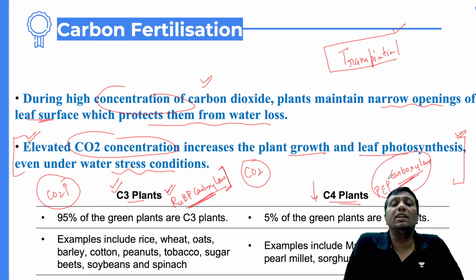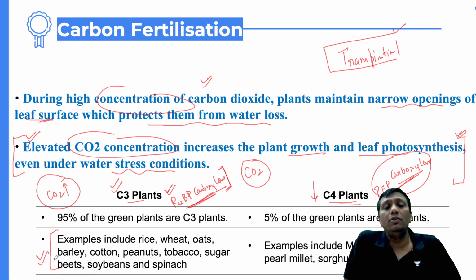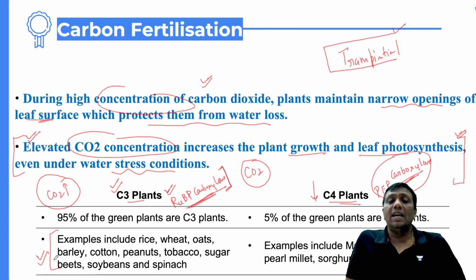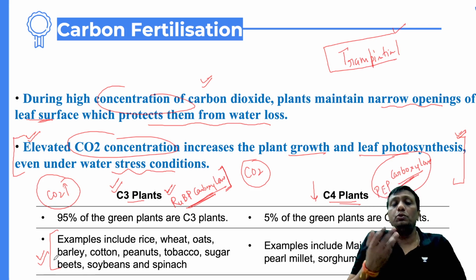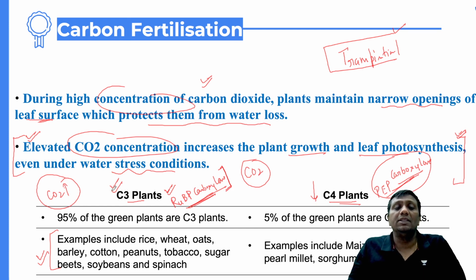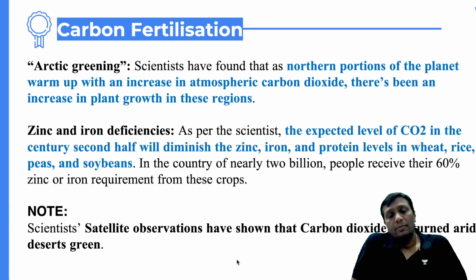This is the reason in the coming future, guys, the number of C3 plants will increase due to global warming and increased CO2. It is also very interesting. Whenever UPSC asks a question like, because of the CO2 level increase, which type of plant will survive? The answer is C3 plants. A lot of plants like rice, wheat, oats, barley, cotton, peanuts, tobacco, sugar beets, and soybean are of this type, and their growth will be high in that case.